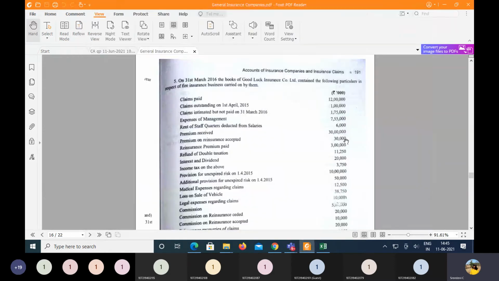Okay, so I'm just going to explain this. Pay attention now. On 31st of March 2016, the books of Good Luck Insurance Company Limited contained the following particulars in respect of fire insurance business carried on by them. Here we have the claims which have been paid. I'm not telling you where exactly you're going to show the amount of the claims. You want me to say it again?